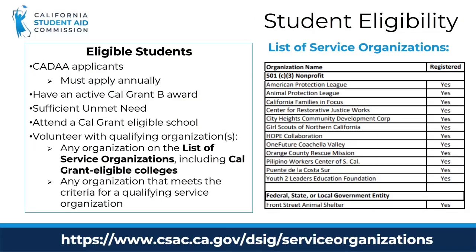In order to be eligible, a student must submit their California DREAM Act application each year and have an active Cal Grant B award. They must also have sufficient unmet financial need, which includes at least $3,000 and the unmet need required to have been awarded the Cal Grant B. They must complete community or volunteer service hours in that academic year, and they shall perform at least 150 hours per semester or 100 hours per quarter of community or volunteer service. They can volunteer with any of the organizations on the list of service organizations or with any organization not already on the list if it meets the criteria for a qualifying service organization.